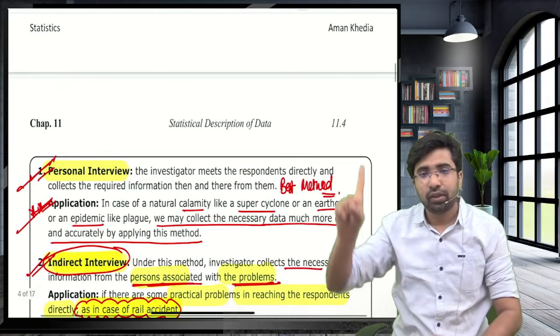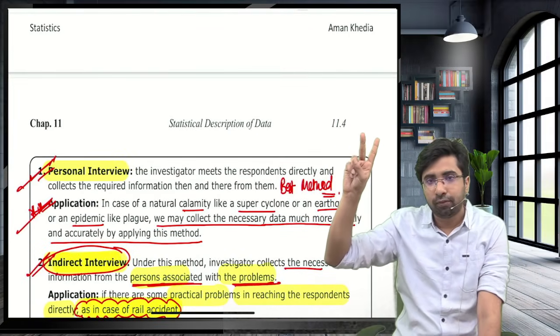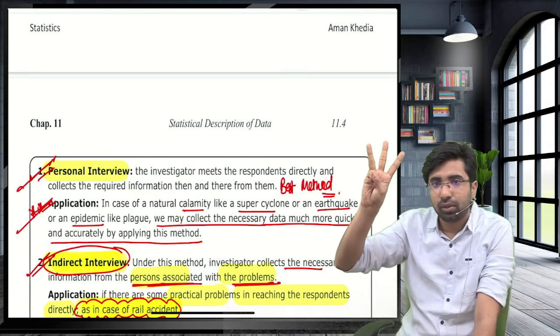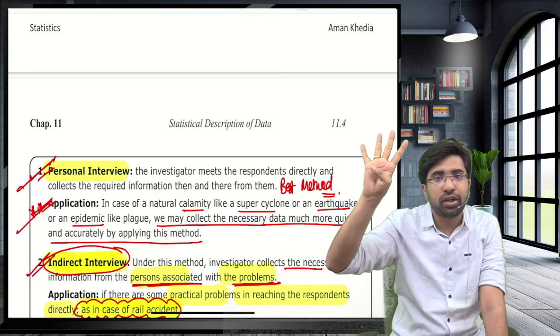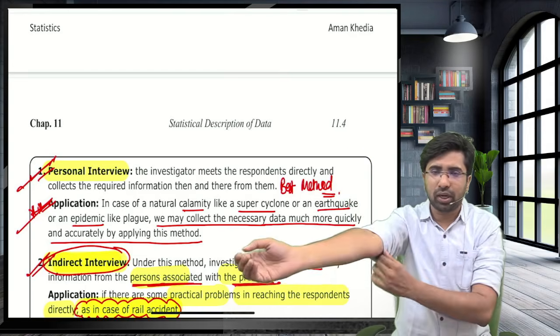First, interview. Second, mailed questionnaires. Third, observation. Fourth, enumerators. Shortcut, enumerators. Okay, guys.